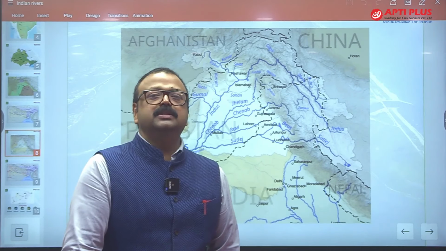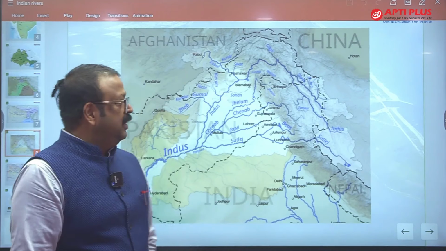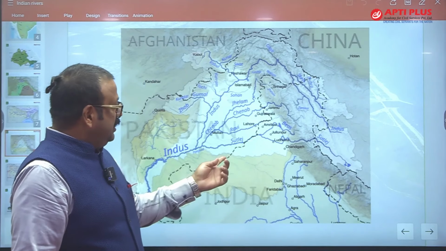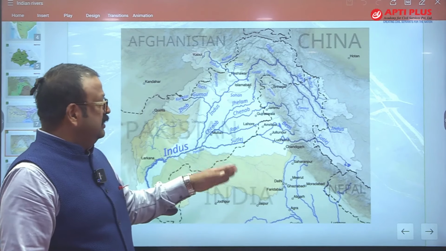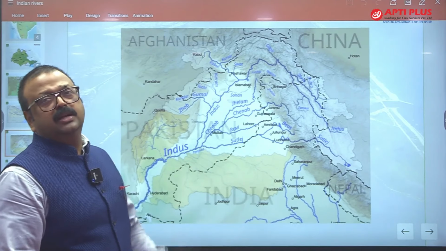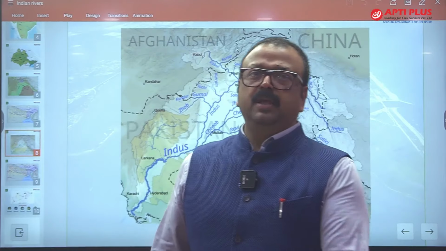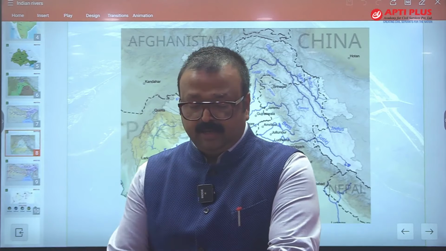So this is a beautiful example of human endeavor shaping the earth's surface, where you will find Jaisalmer, Ganganagar, these are the driest districts of India. And now this Ganganagar is going to be the wheat bowl of India. That is something commendable, and it is because of command area development.